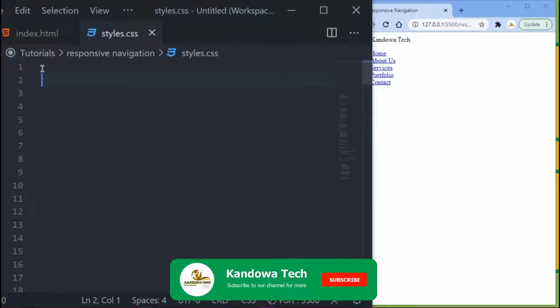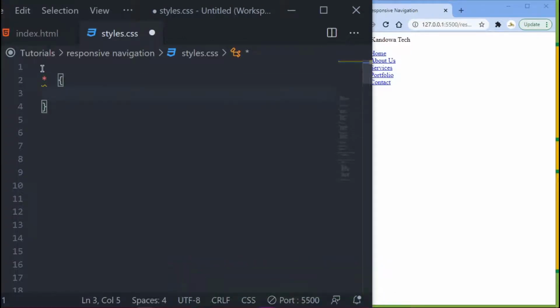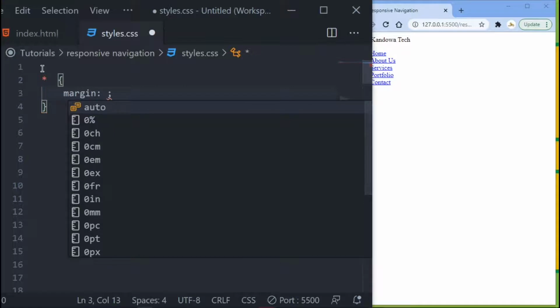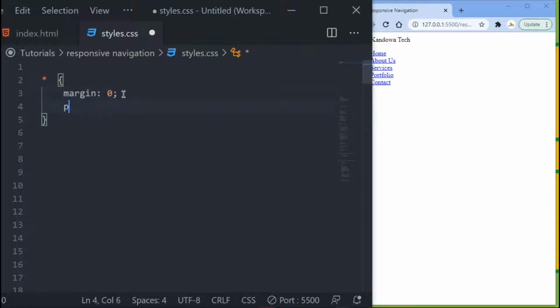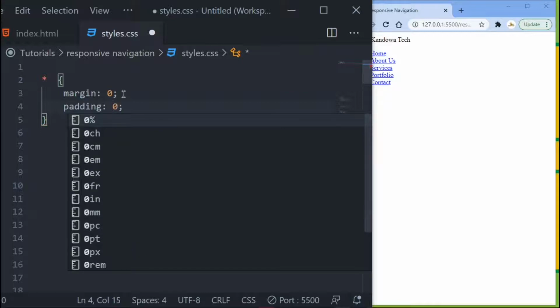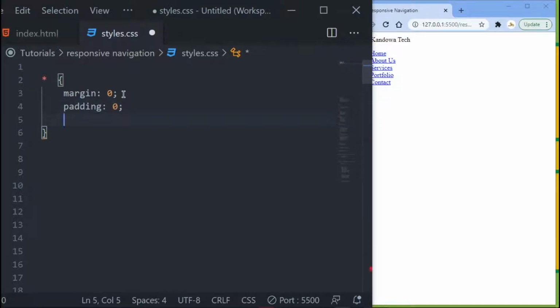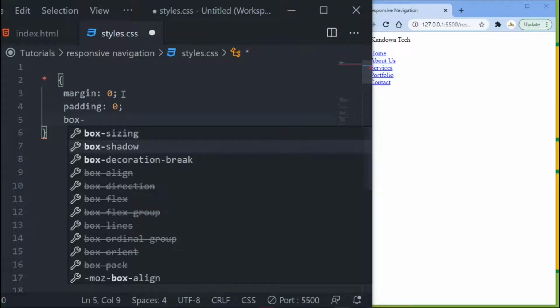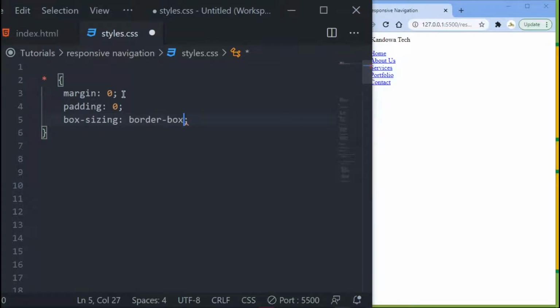So in my CSS, the first thing I want to do is just reset a couple of things to 0. So edit this, and then I just want to set the margin to 0, and then the padding, let's set them to 0 as well. And then I want to come down and set the box sizing to border box.